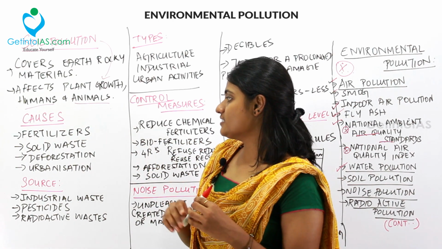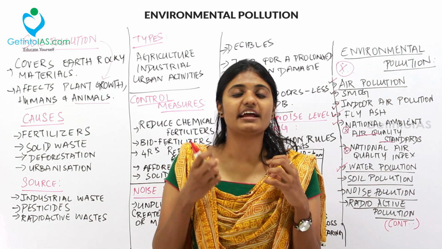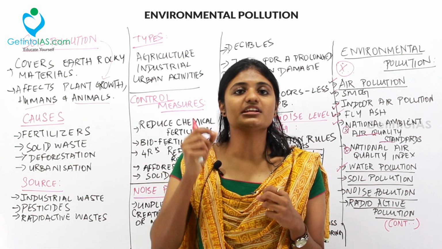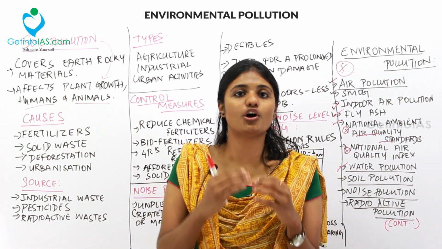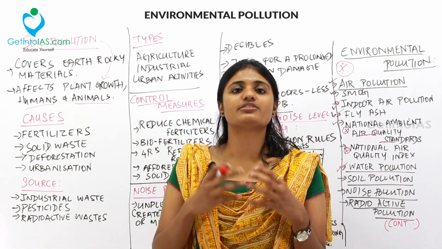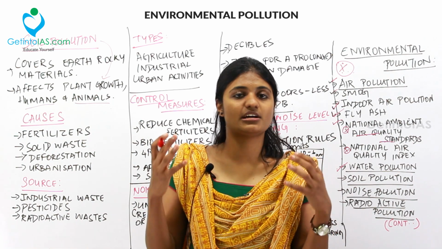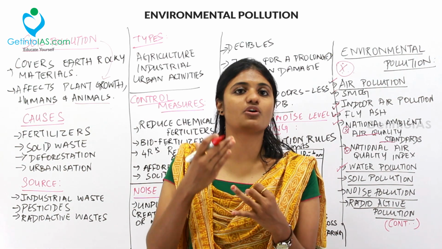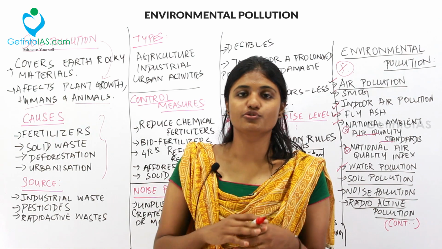And then the next thing is deforestation. What is deforestation? When you cut down the trees, that area won't have the ability to hold the topsoil. The topsoil is very important for agricultural purposes because it contains a lot of minerals. And then moving to the next thing, urbanization. Due to rapid urbanization, you kill all the green materials. For example, all the trees are cut down to build commercial or residential buildings. So these are the causes of soil pollution.